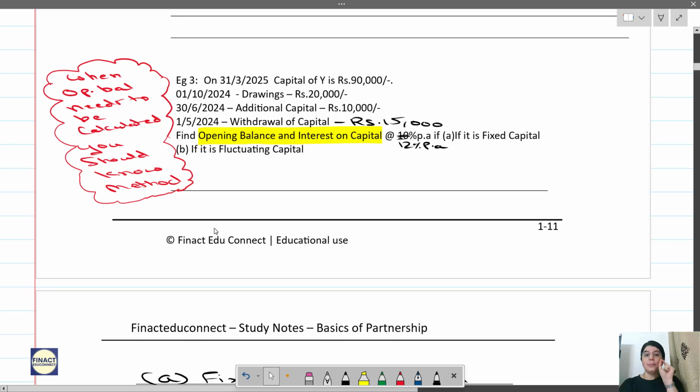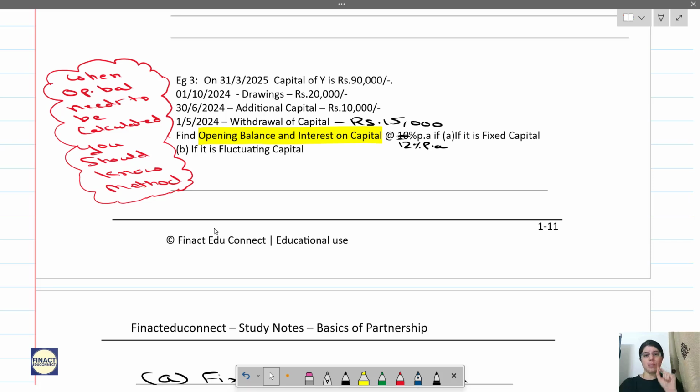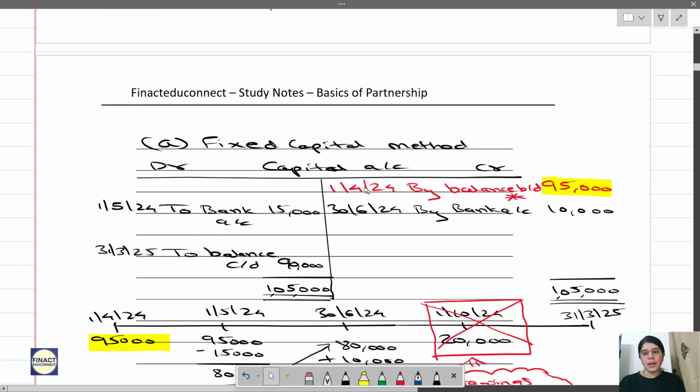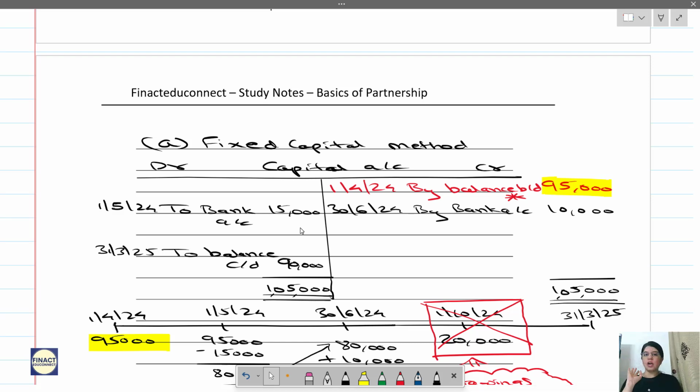While preparing a capital account, if it is a fluctuating method, that means all the entries will be there in the capital account. Whenever you have prepared the fixed capital method capital account, you have included only 4 entries: opening balance, closing balance, additional capital and withdrawal of capital.